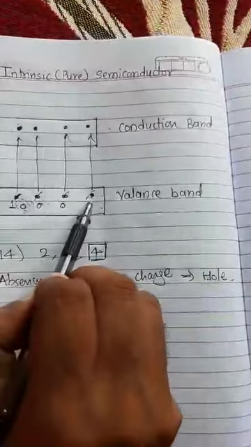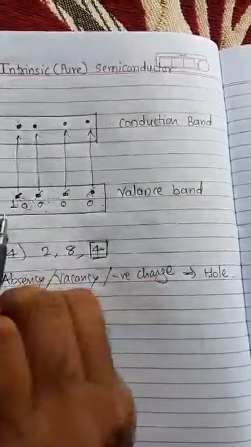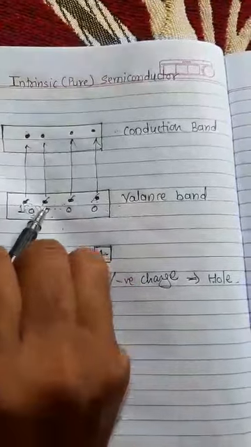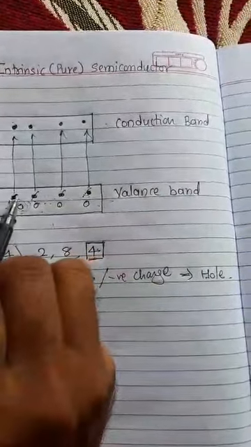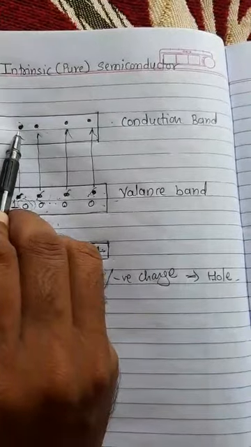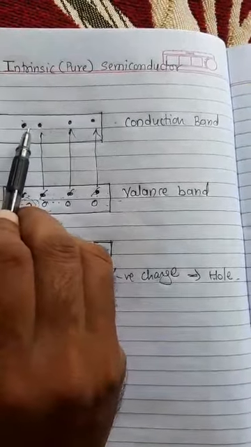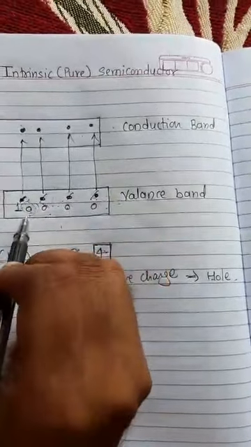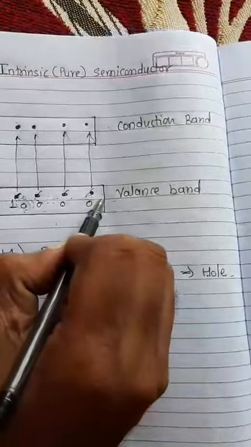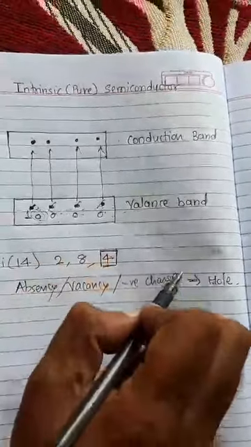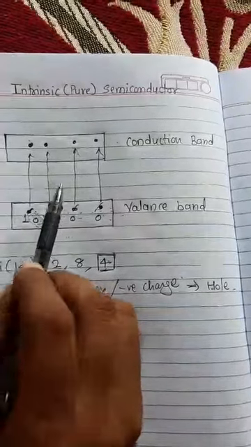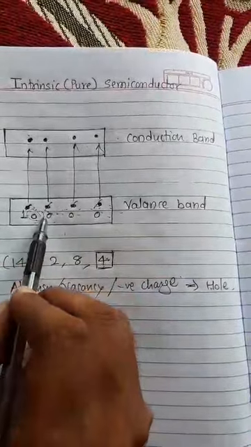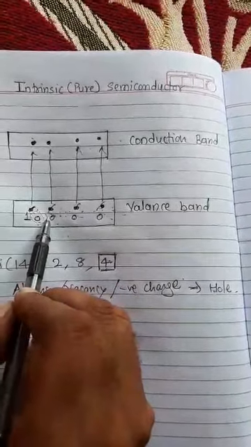Means above 0 Kelvin, because of thermal agitation, electrons from the valence band absorb the heat energy, and because of that heat energy, electrons shift into the conduction band. Therefore, after thermal agitation or more than 0 Kelvin, the conduction band has electrons and the valence band has absence of electron, or the holes.